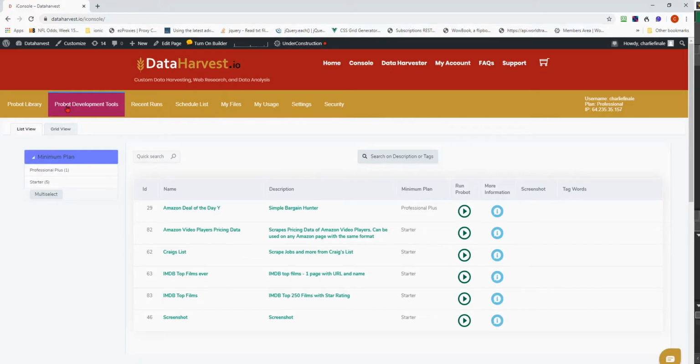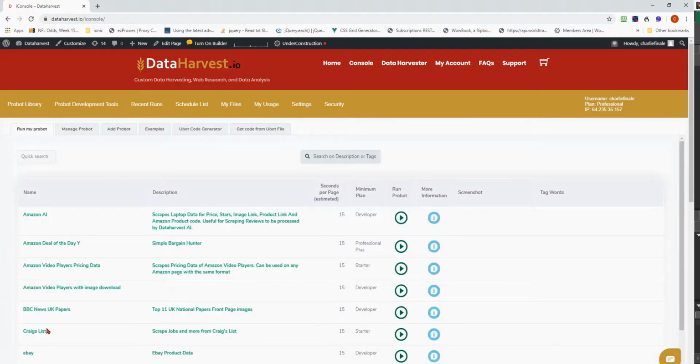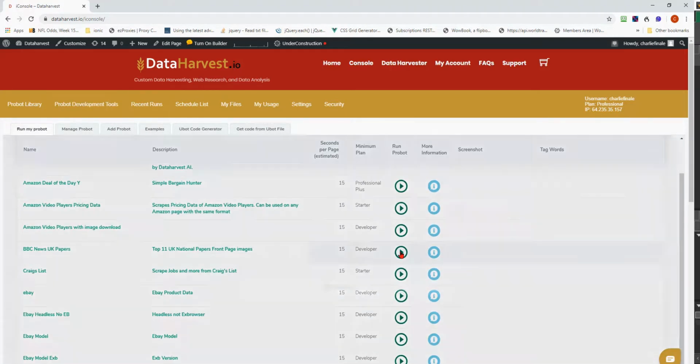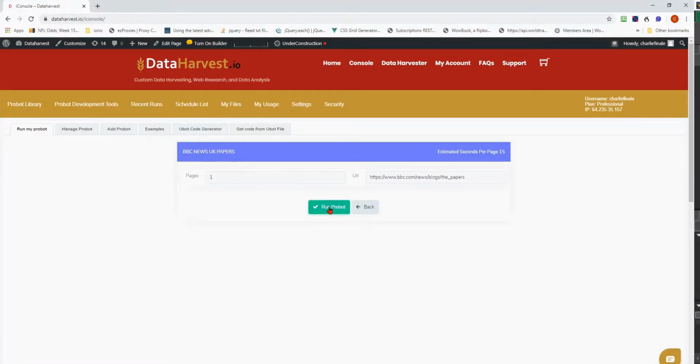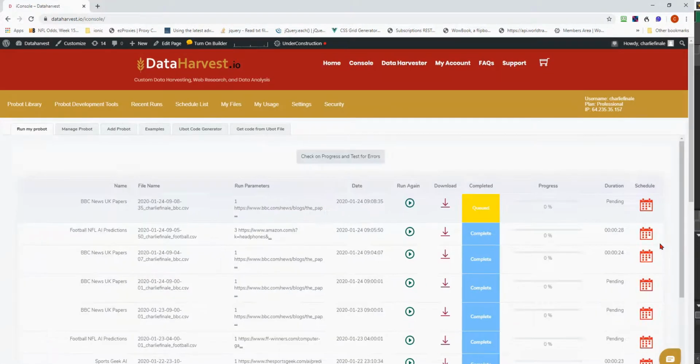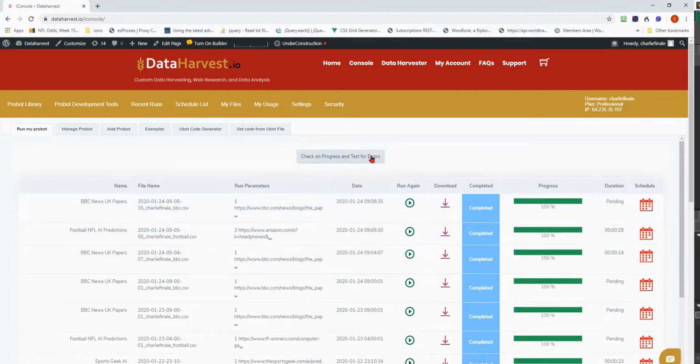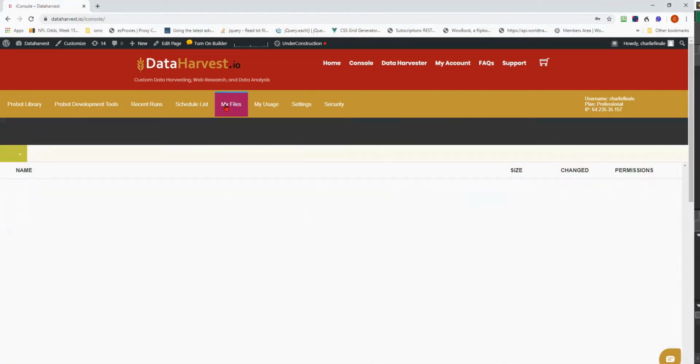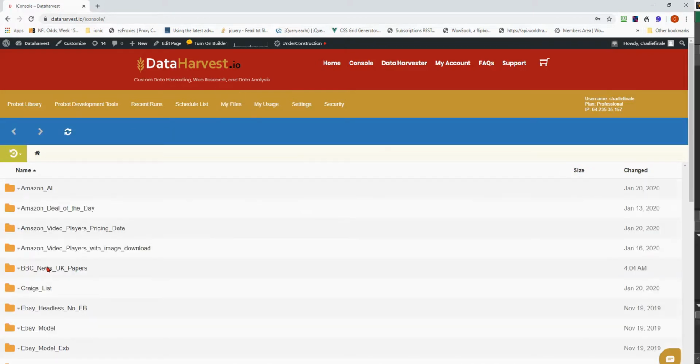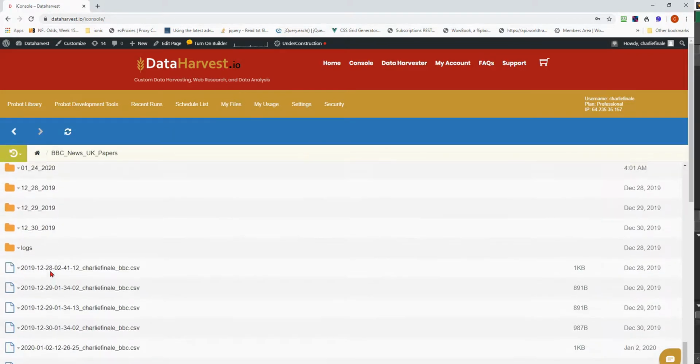Dataharvest is a program that captures information from the internet. In this particular screenshot, we're seeing that it's going to capture the front page of the headlines of the British newspapers. One simply needs to run that bot and go to the FTP connected area called My Files, and is able then to download those and view those headlines, the front pages.